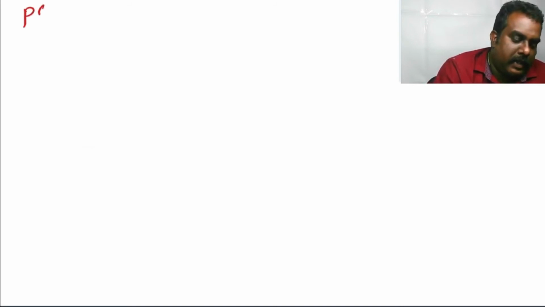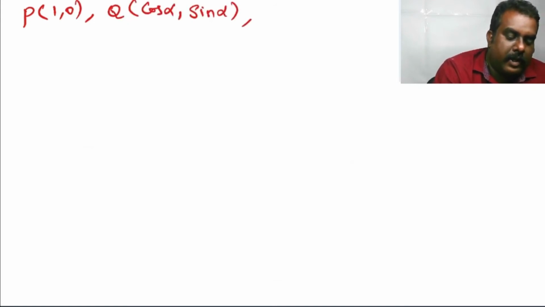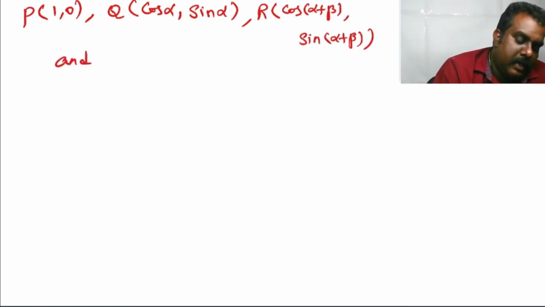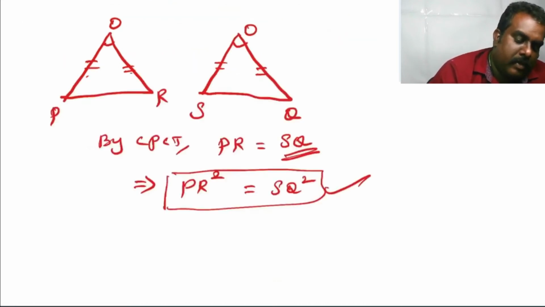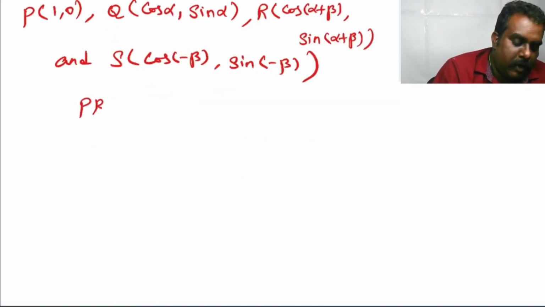That point P is given as (1, 0) and Q is given as (cos alpha, sin alpha), and R is given as (cos of alpha plus beta, sin of alpha plus beta), and S is given as (cos of minus beta, sin of minus beta). We know that PR square is equal to SQ square.